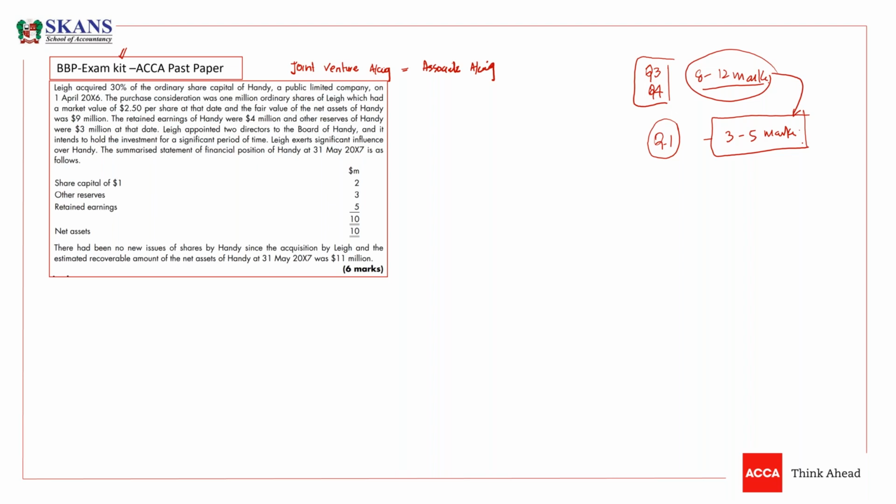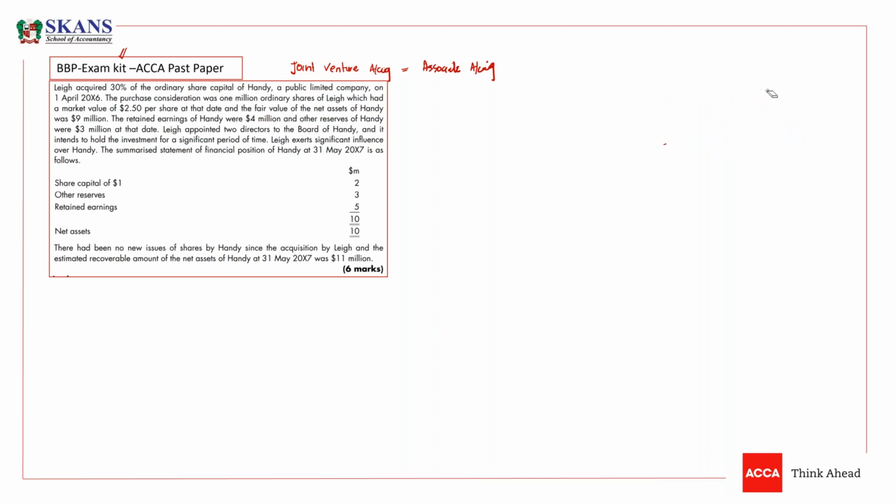Okay. So now, guys, we need to apply accounting, and I'm going to solve a question on associate, but the joint venture accounting will be the same. So let's see, guys, what is this question? The question name is Lee. It is from the past paper, but I picked it from the BPP exam kit. So let's see, guys.